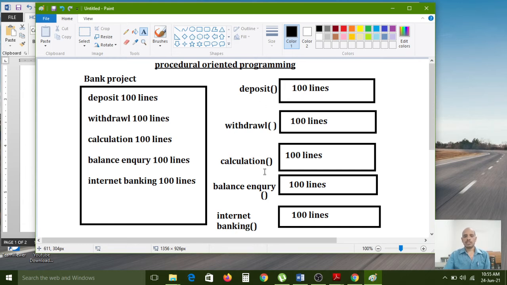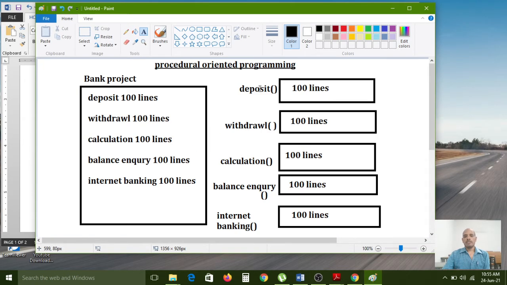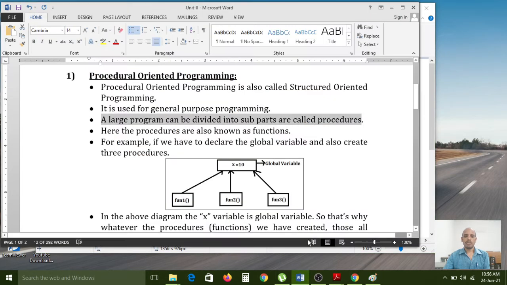So that's why it is called that the 500 lines of code I want to divide into some small modules now. Each and every module I can store into a function. Here a module is nothing but a function. In procedural oriented programming, a procedure is also called a function. So here we are using the functions to access the data elements. That's why it is called procedural oriented programming, right? The procedure is also known as a function.